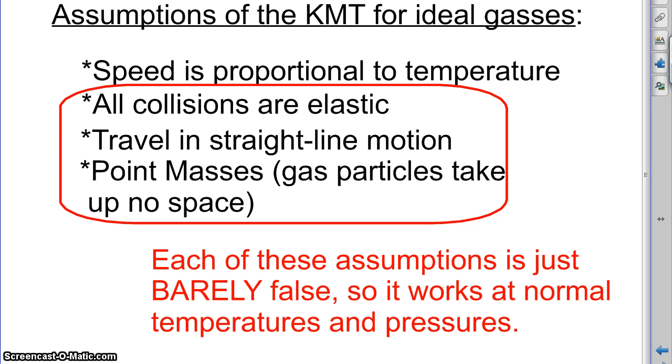Now, each of these assumptions that I've circled is actually not true, but they're very, very close to true. They're just barely false. There are only tiny little bits wrong with them, and so it's going to work at normal temperatures and pressures. In collisions, tiny little bits of energy are lost. They do slightly bend. The molecules themselves do take up a little bit of space, but they're so incredibly small and going so incredibly fast, and collisions are so very close to elastic, that these assumptions work for most of the time.